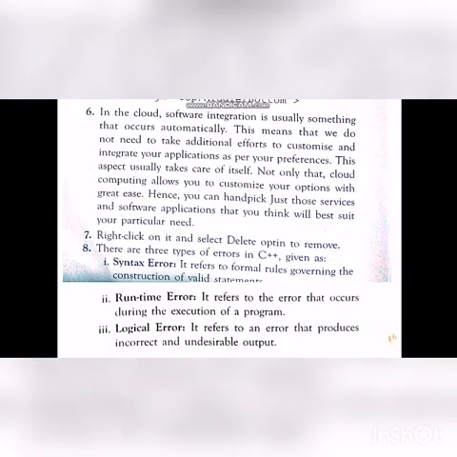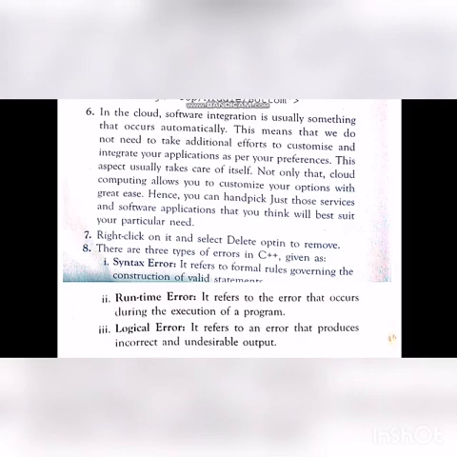Next, sixth question. State the advantage of cloud computing with respect to automatic software integration. This is also from the omitted portion. Seventh question, write the steps to delete a sprite in Scratch. For that, the answer is: right click on it and select the delete option to remove it. Eighth question, explain the three types of errors in C++.